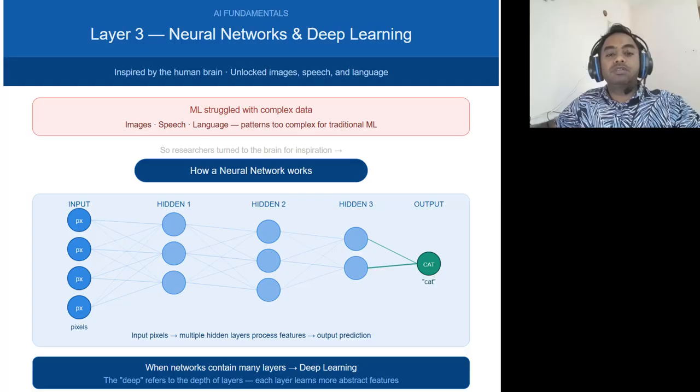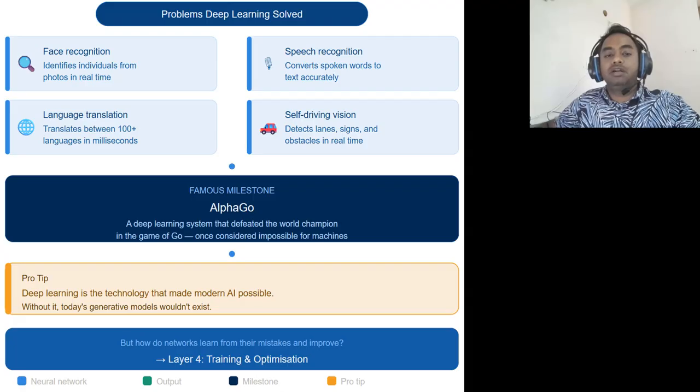When networks contain many layers, it becomes deep learning. Problems deep learning solved are face recognition, speech recognition, language translation, and self-driving car vision. One famous example is AlphaGo, which defeated the world champion in the game of Go.